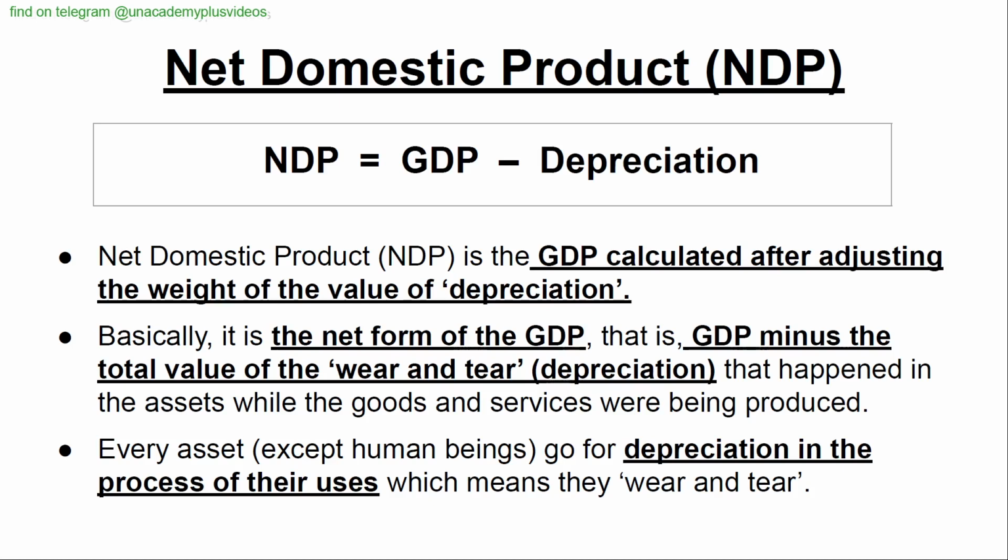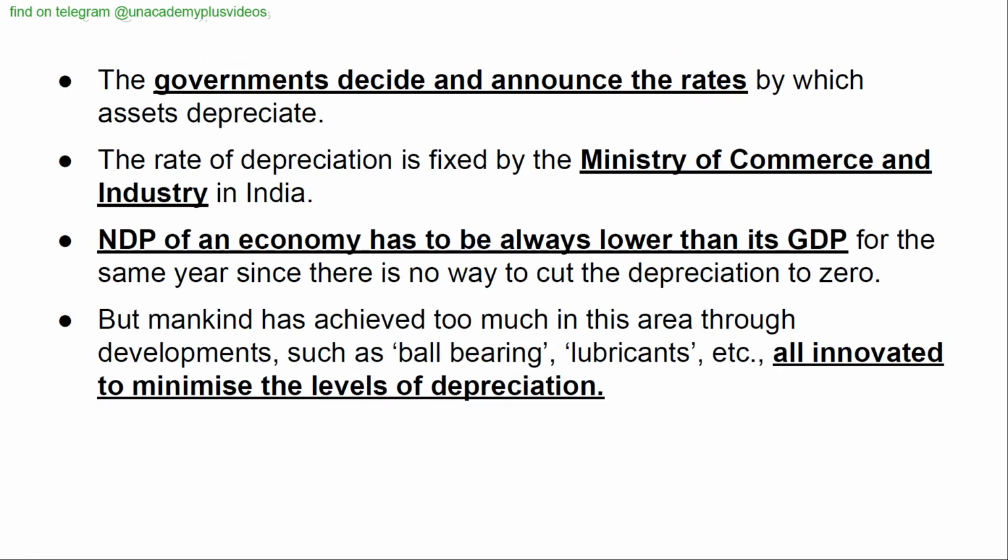Every asset except human beings goes through depreciation in the process of its use, which means it wears and tears. The governments decide and announce the rates by which assets depreciate. The rate of depreciation is fixed by the Ministry of Commerce and Industry in India.